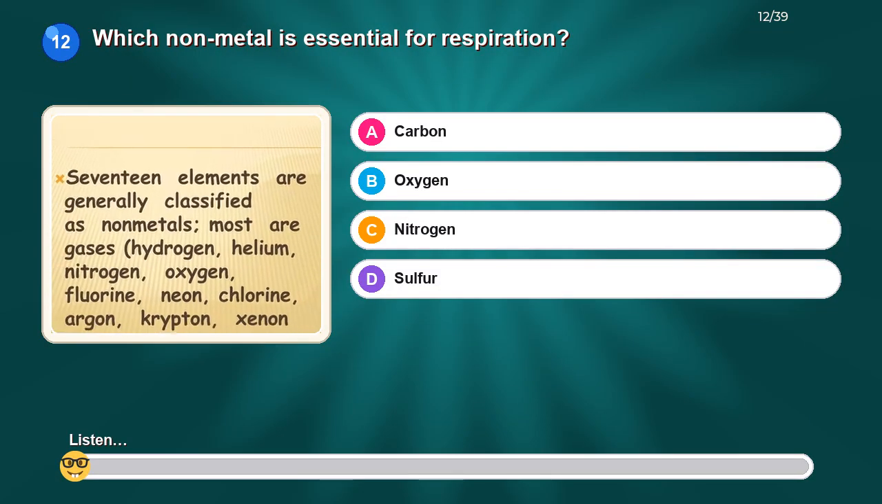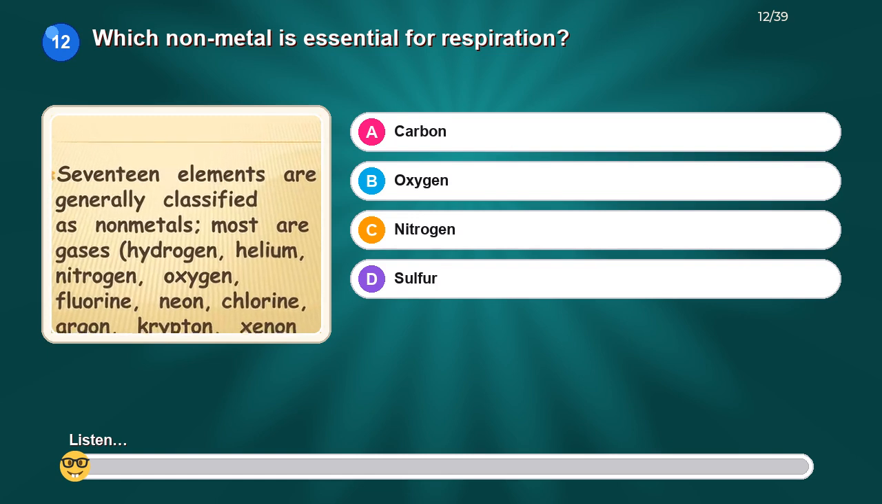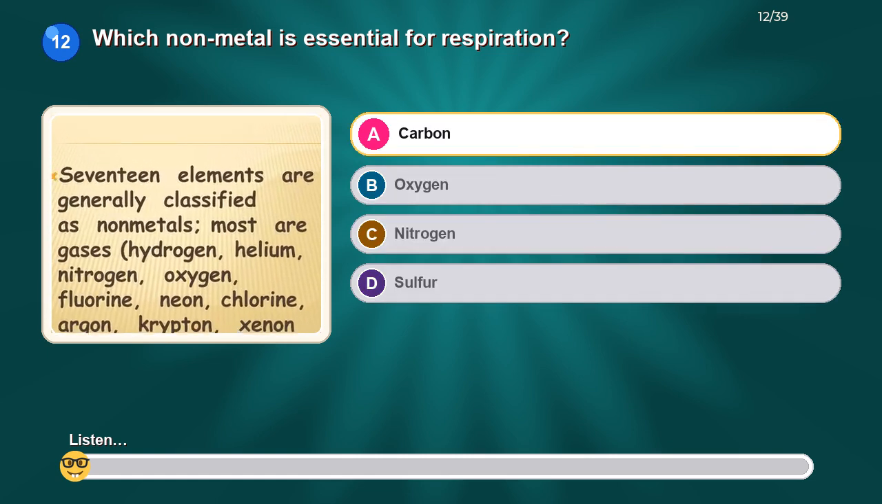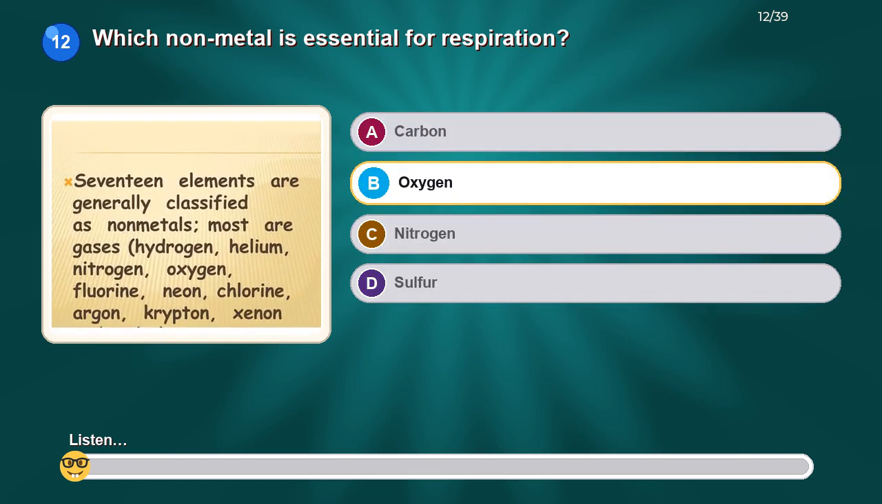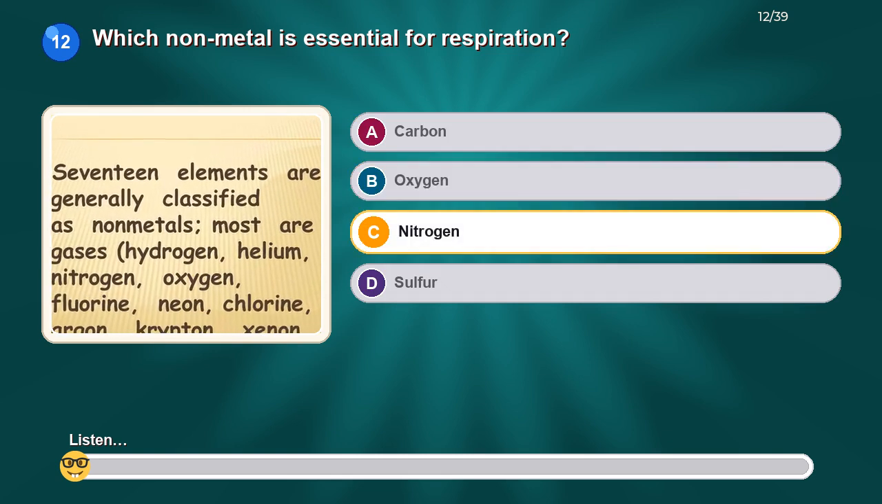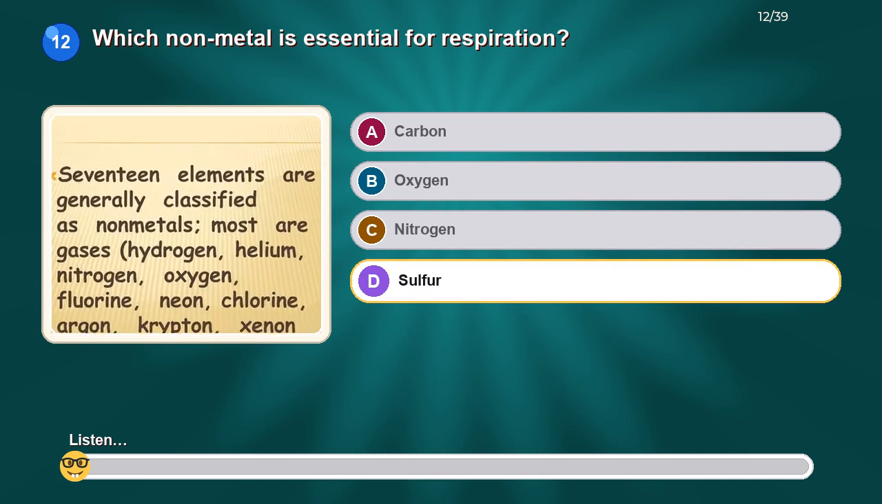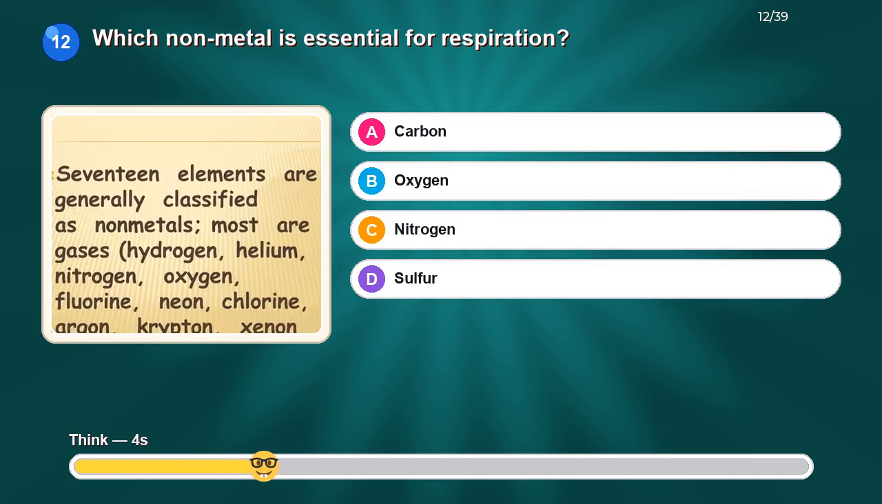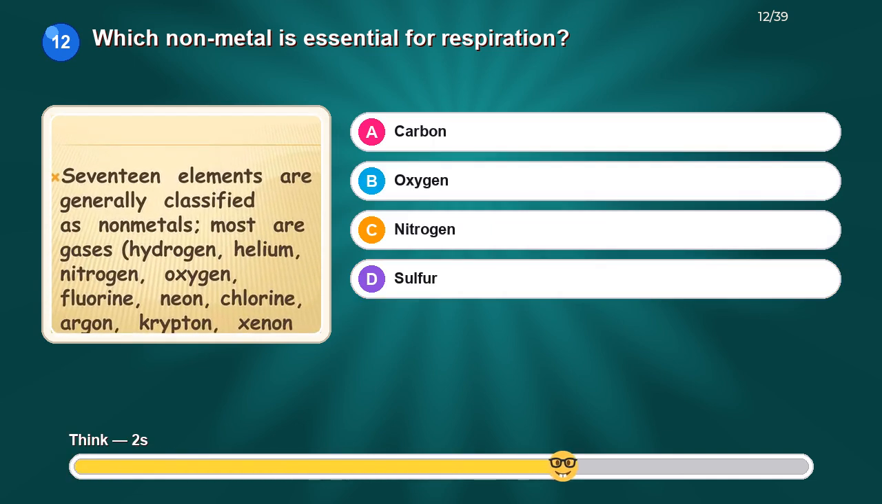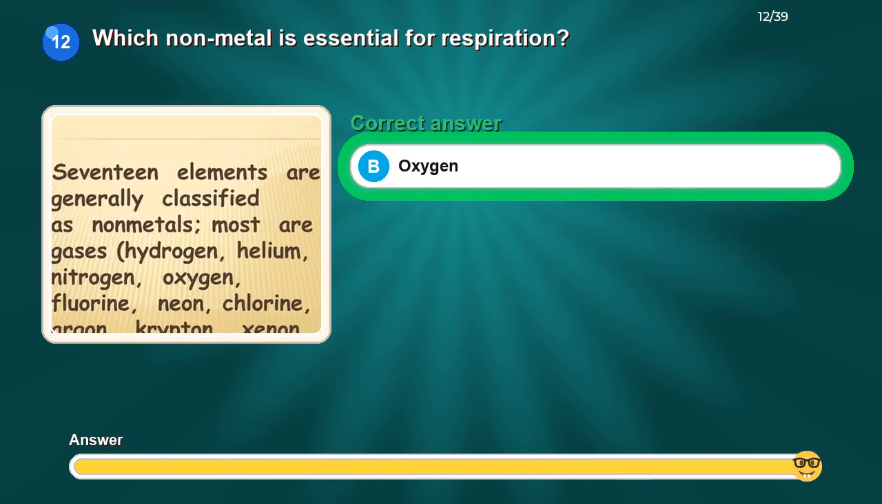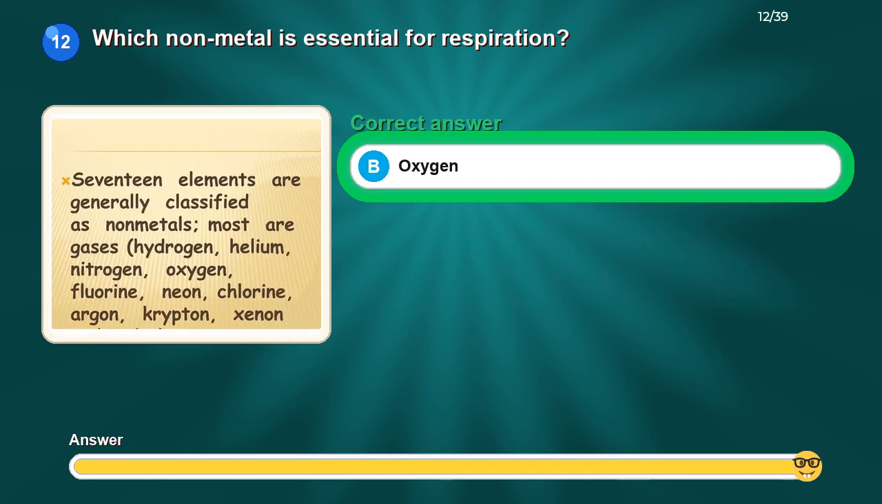Which nonmetal is essential for respiration? Option A, carbon. Option B, oxygen. Option C, nitrogen. Option D, sulfur. The correct answer is oxygen.